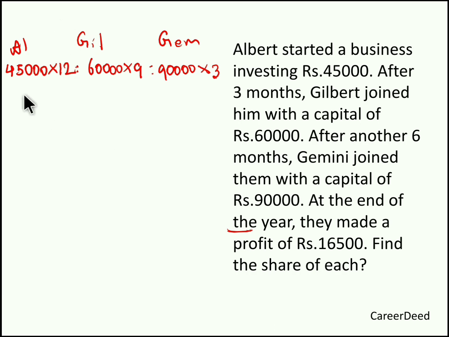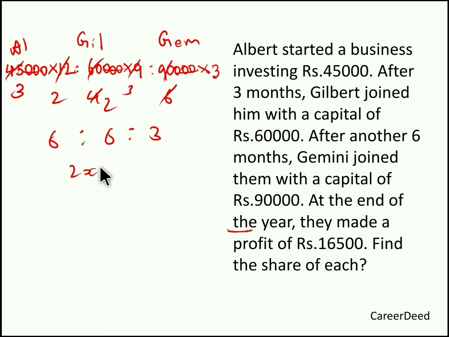Now we can call this investment a working capital. We can reduce this working capital into ratios. So when we cancel this in 1000 table, 1000, 1000 and 1000. So in 30th table 3 times, in 30th table 4 times, in 30th table 6 times. So in 6th table 2 times, 3 times and 2, in 6th table 1 time. Okay, 3 into 2 is 6, 3 into 2 is 6, 3. So the ratio of their investment is 2:2:1.